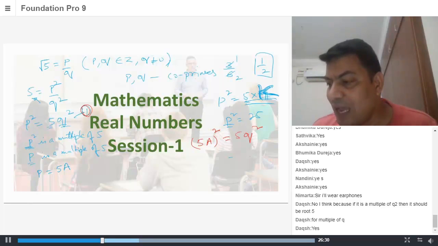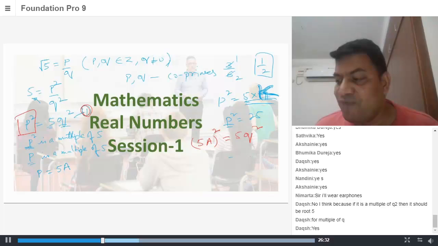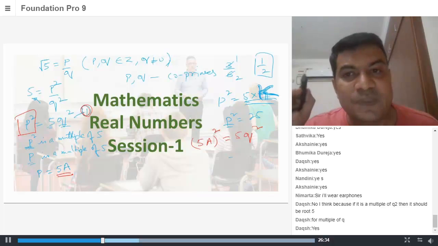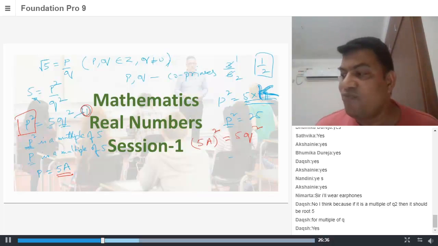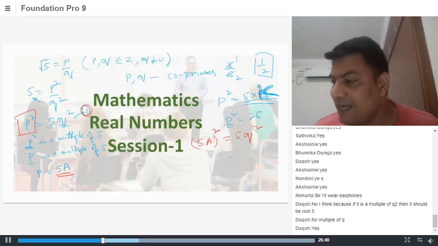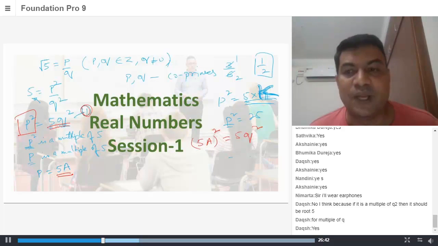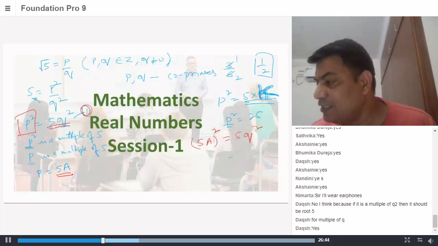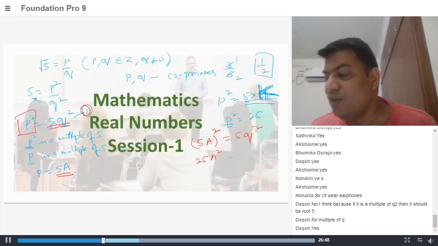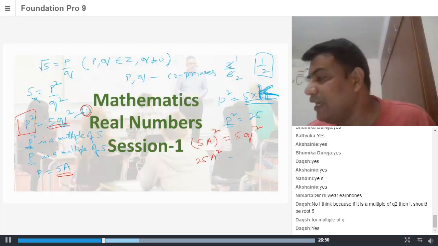I have replaced p by 5a, and the right hand side still remains the same, 5q square. Now 5 square is 25, so you got 25a square is equal to 5q square.